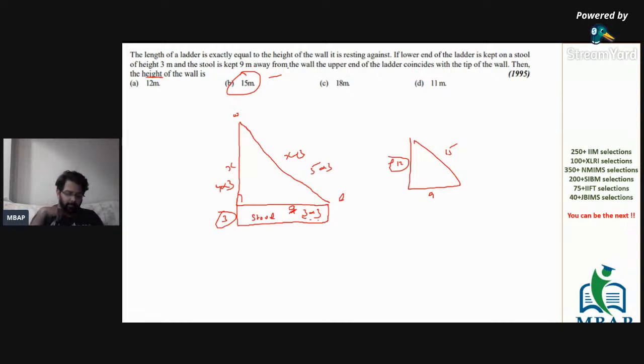You will not waste your time. As said, the majority of the questions are based on Pythagoras triplets. The values are simple. The only thing is that it's going to be a multiple of the triplet. So 3 into 3, 3 into 4, 3 into 5 are the only values possible. And the question is done, and the case has been taken care of really well.